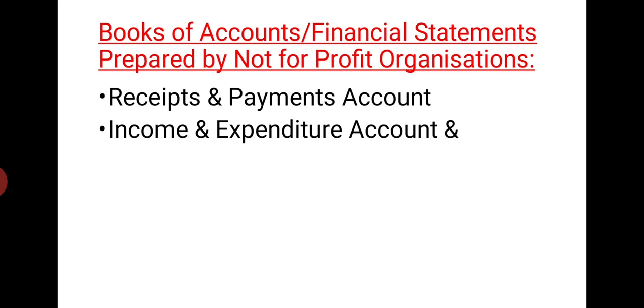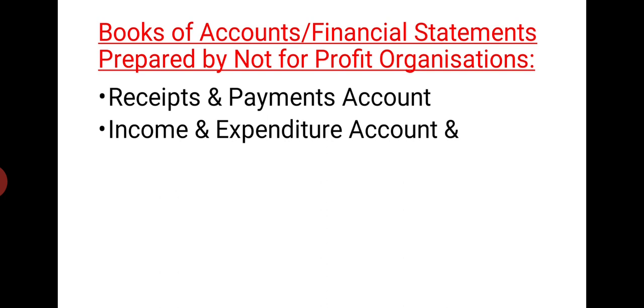In the income and expenditure account, the debit side, the left side, is expenditure and the right side is income, and the difference between income and expenditure tells us the net result of the operation. But as it is a not-for-profit organization, we cannot call it net profit or net loss. If there is a profit, we term it a surplus, and if there is a loss, we call it a deficit.